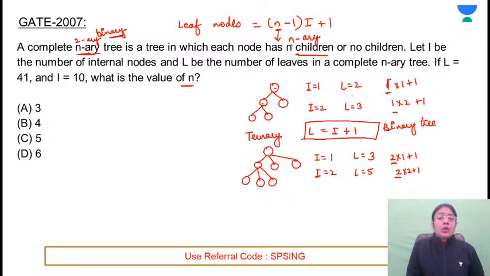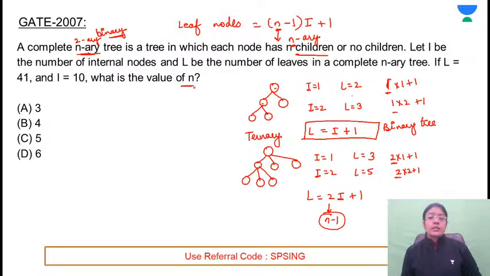In the case of a binary tree, what is the value of n? It is 2. So 2 minus 1 is 1, so it comes out to be I plus 1. If n is 3, ternary tree, this comes out to be 2i plus 1. So this is nothing but n minus 1.